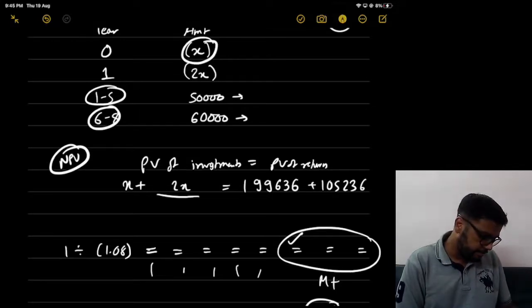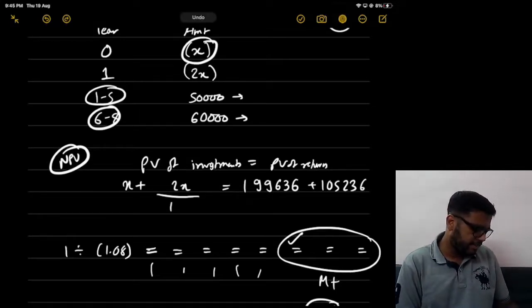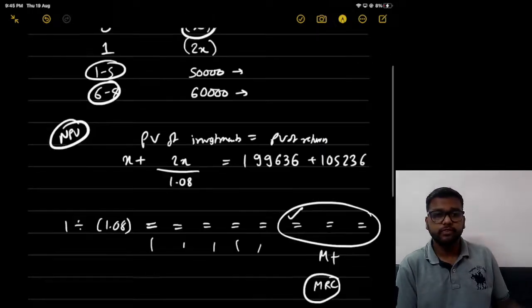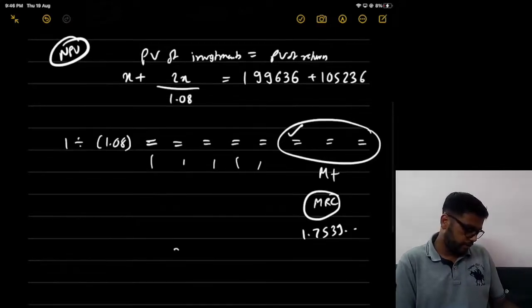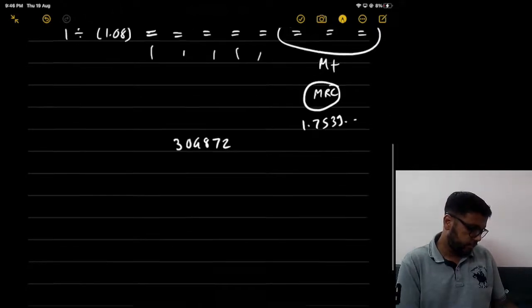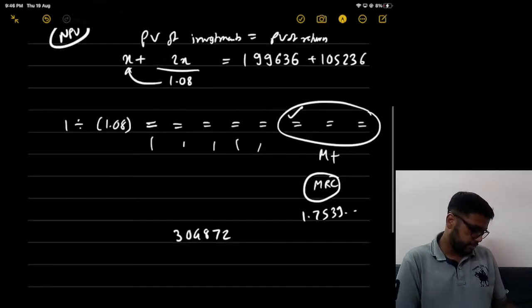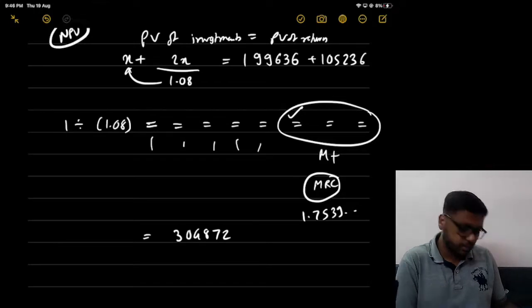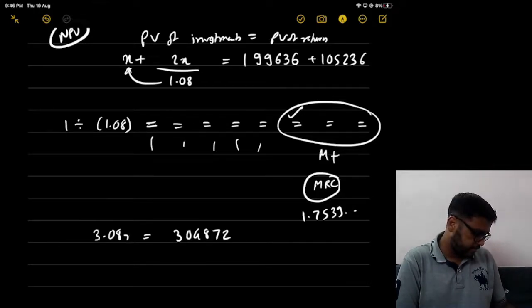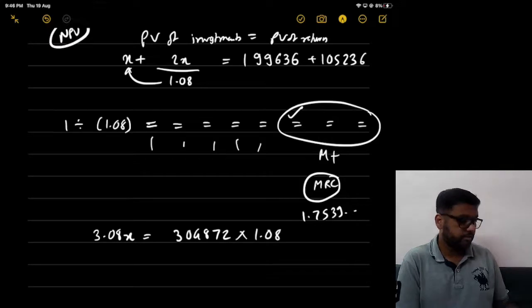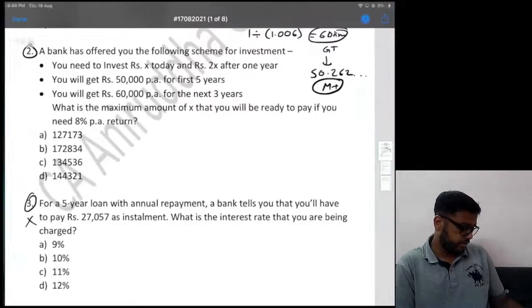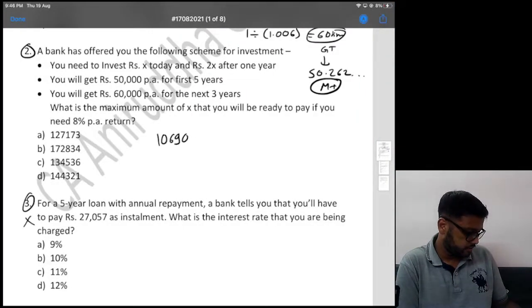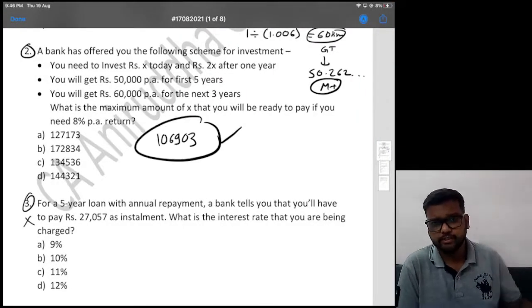So let's bring it today by discounting it. Discounting means dividing by 1 plus I raised to n. That is 1 year, so 1.08 only. So this is the equation we need to solve. Let me know in comments if you have not understood it. So we want 304872 is equal to, we can cross multiply this. So 1.08x plus 2x, that is 3.08x, and here into 1.08. So x should be 106903, which is not in the options, but this is the correct answer for x.